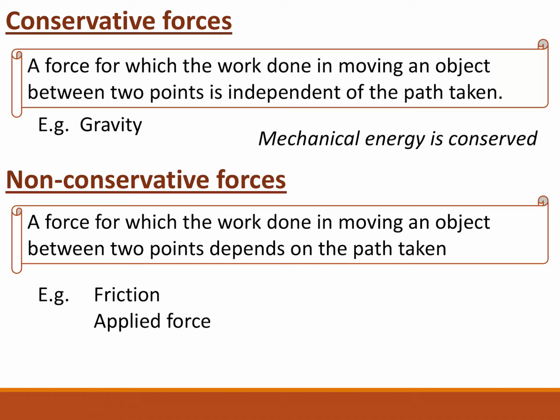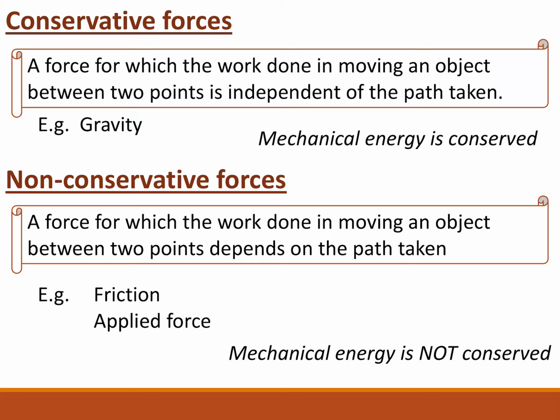When you have an object that is experiencing friction, the longer the distance that it experiences that friction for, the more energy friction will take out of the system. So the length of the path is really important. We don't care about the direction the path takes, we care about the length. Same with the applied force.